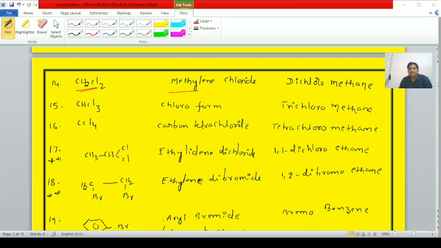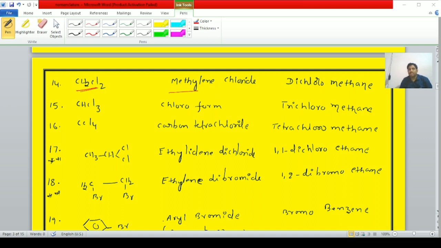Very good morning, students. In the third video, we completed 13 examples with their common names as well as IUPAC names. In this class, we are discussing the IUPAC names and common names of the rest of the examples, the solved questions as well as in-text questions. With this, IUPAC nomenclature is completely done. After that, I will give some homework questions also. You can solve the homework questions.